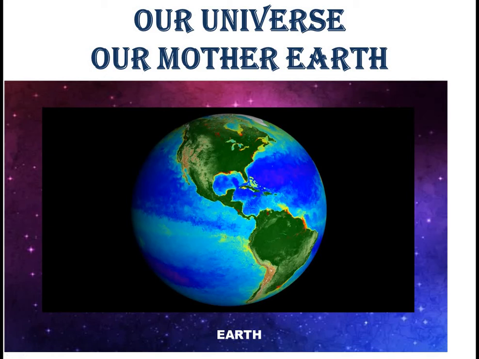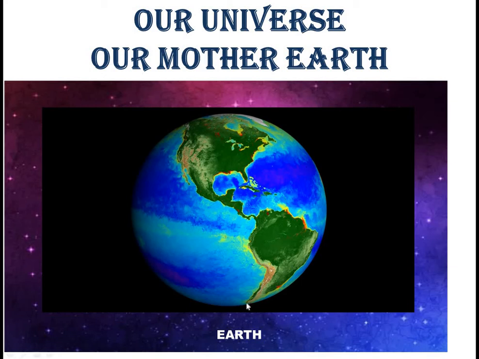Now here is our Mother Earth, where we live. We live on the planet Earth. The shape of the earth is like an orange. The earth's surface is all land and water. And it is often called the blue planet.